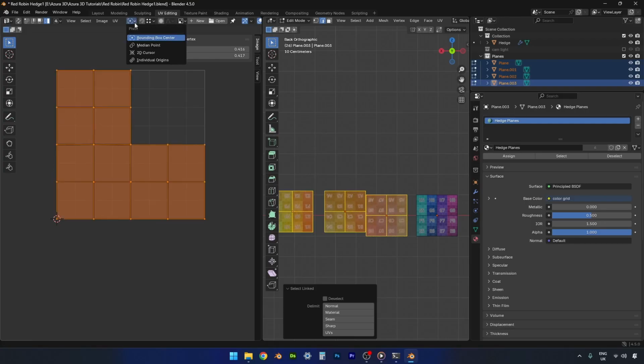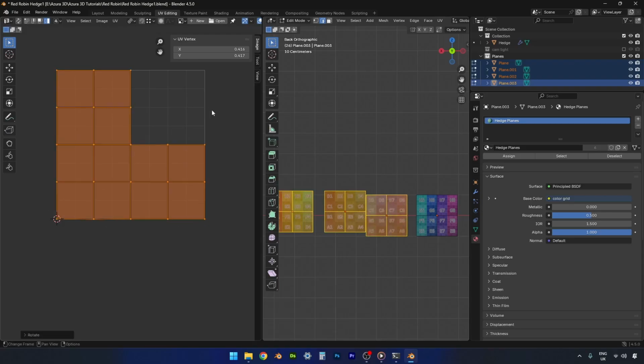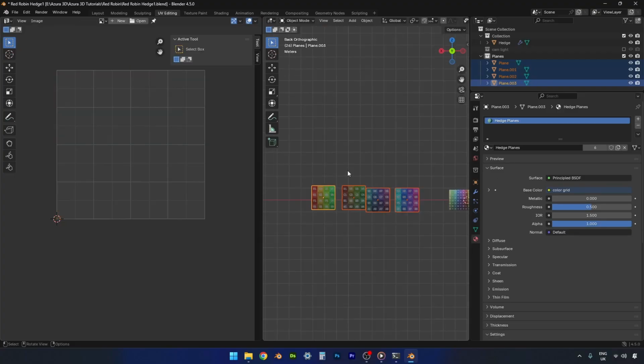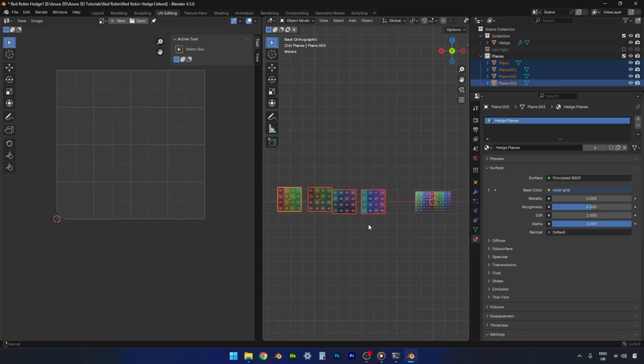We need to rotate these by their individual origins. So yep, just rotate 180 and then they're all up the right way. That's everything unwrapped. Now we just need to export.